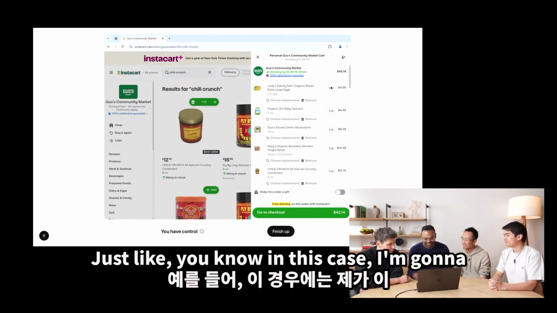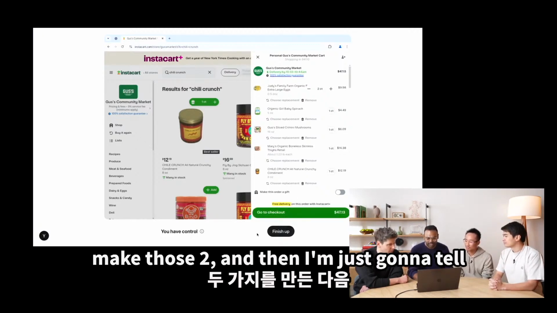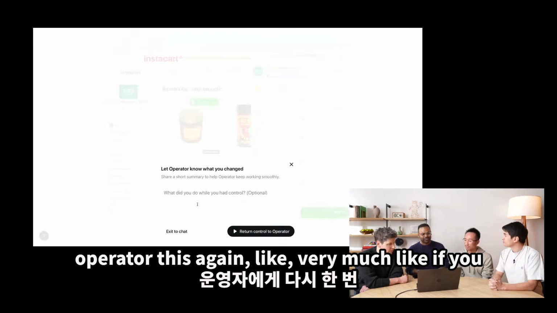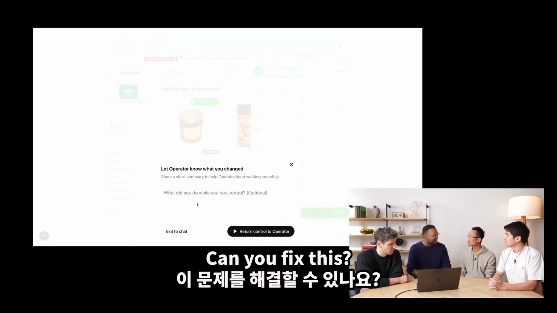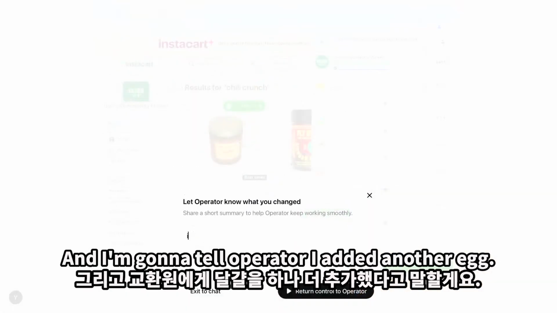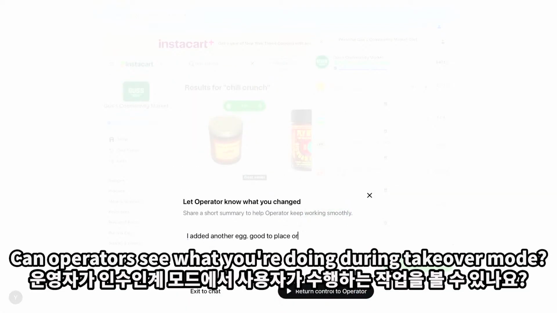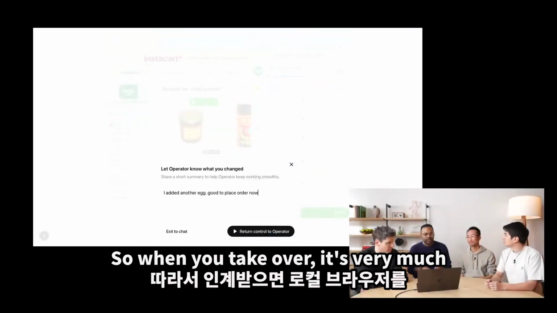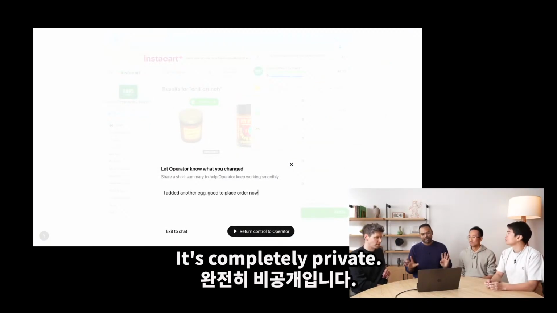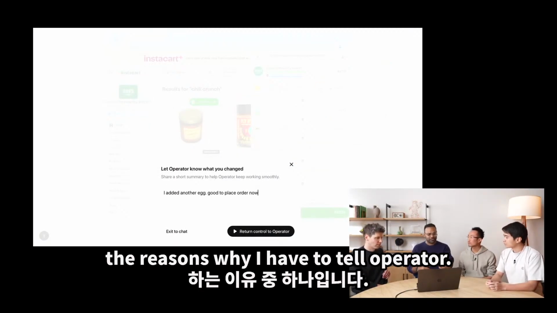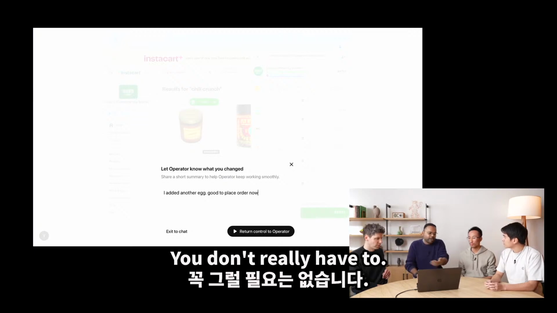Totally, exactly right. In this case, I'm going to make those two, and then I'm just going to tell Operator. This is again very much like if you and I were working, I'd be like, hey, I did this, can you fix this? And I'm going to tell Operator, I added another egg, good to place order now. Can Operator see what you're doing during takeover mode? Great point. When you take over, it's very much just like a session with your local browser. It's completely private. Operator cannot see. And this is part of the reason why I have to tell Operator. Or you don't really have to.